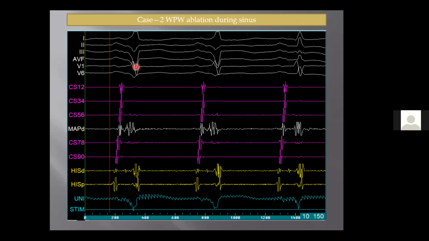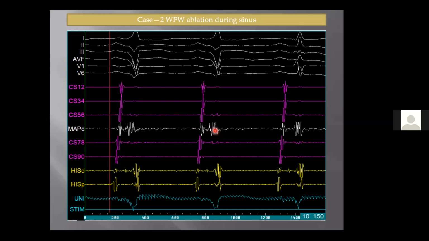But my whole intention here is to show the ablation signal. This is CS12. You see the atrial signal, 3, 4, 5, 6, and then you have the MAP signal. In the MAP signal, what we are trying to look for is that you have got A and V fused. Looks like one pathway potential, probably, we're not sure, but probably a sharp spiky signal that we see here is probably a pathway potential. Now, both A and V are fused.